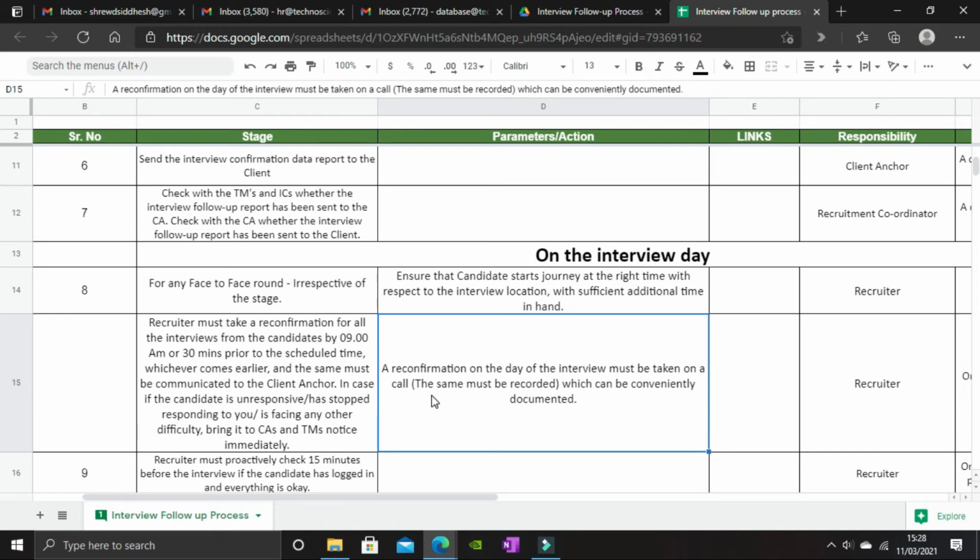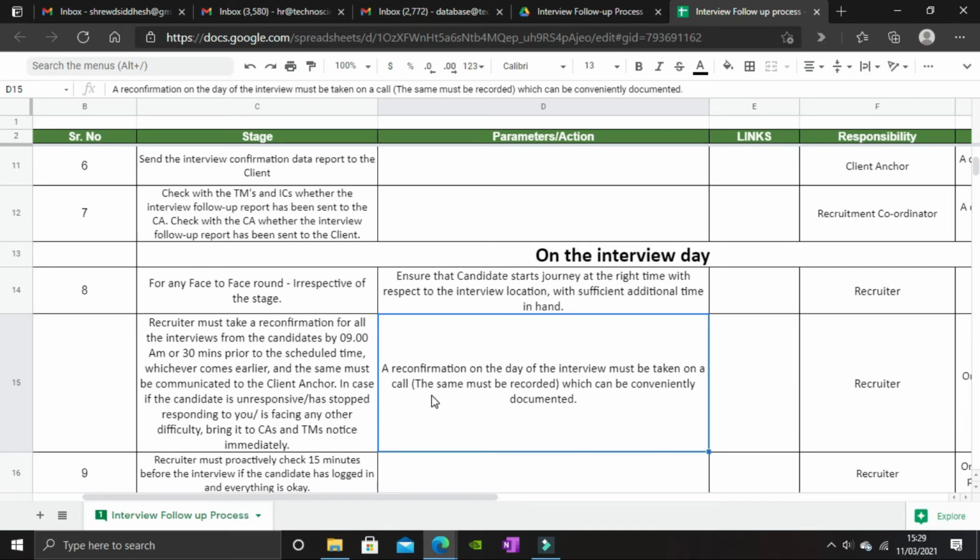What does this point say? It says that you as a recruiter must take the reconfirmation of all the interviews from the candidate either by 9 a.m. in the morning or 30 minutes prior to the scheduled time, whichever comes earlier. And the same must be communicated to the client anchor. It's important to communicate the same to the client anchor to maintain clarity and transparency between the stakeholders.